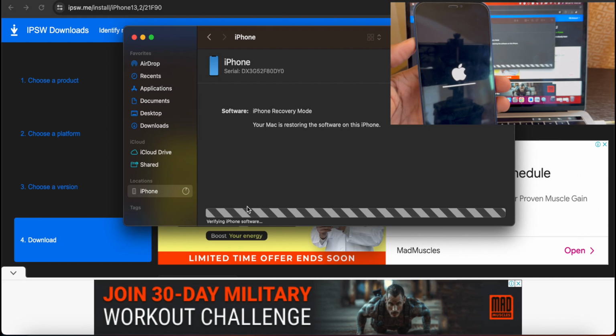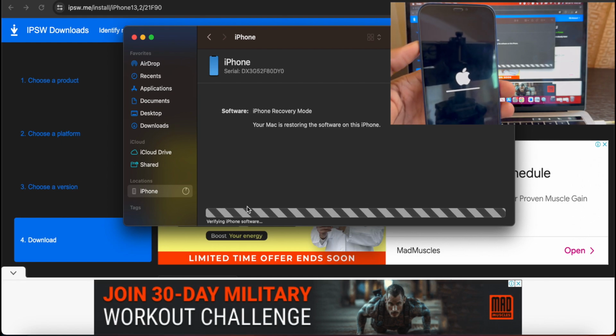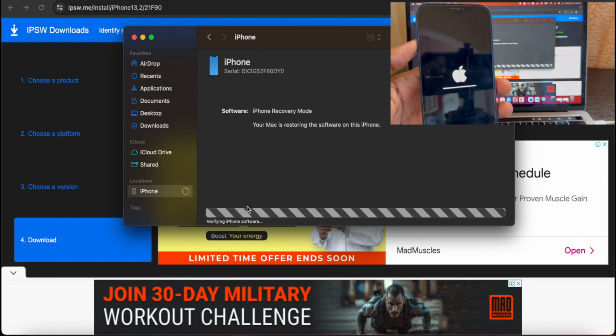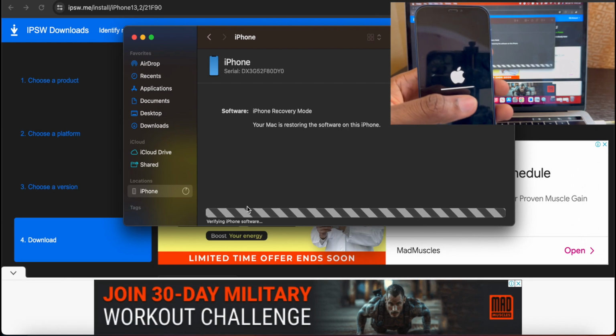Okay, so now it's verifying the iPhone software. So it's almost complete. As you can see, the bar is maybe 95%, 99% complete.